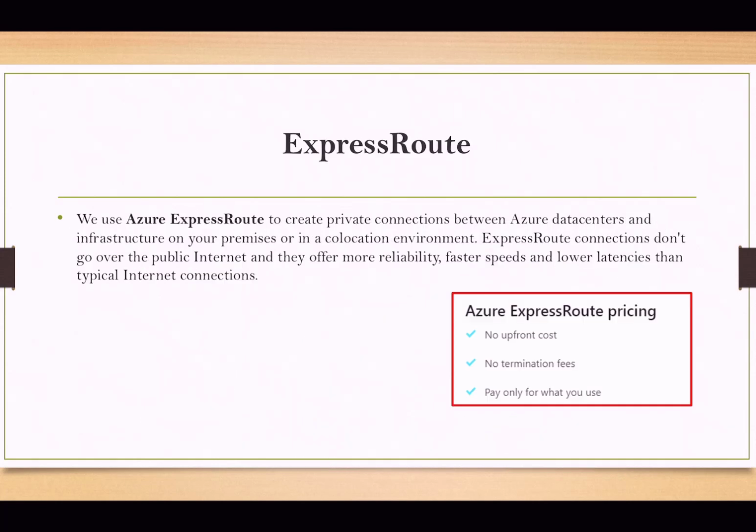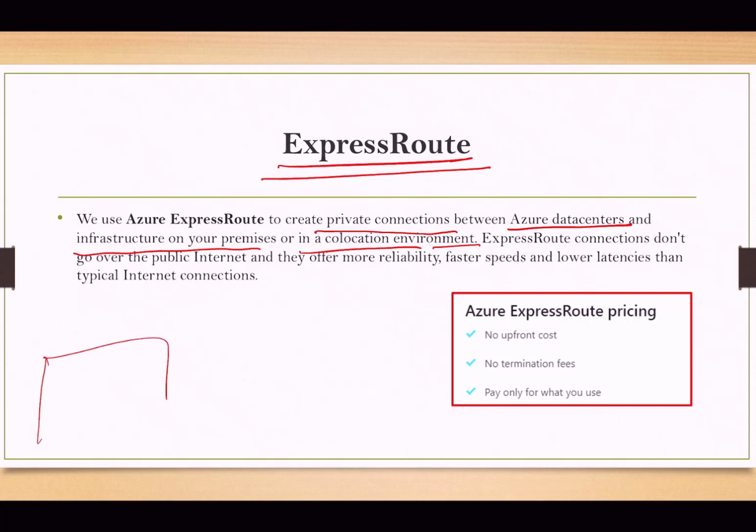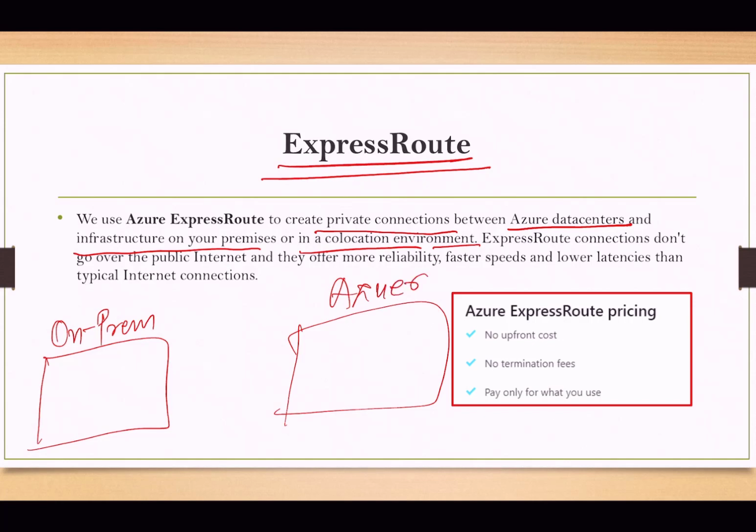Now let's talk about the next component, that is ExpressRoute. In ExpressRoute, it is used to create a private connection between the Azure data center and infrastructure on your premises or in a co-location environment. Just understand, like the previous example, we have the on-prem, then we have Azure. Now you want to connect these services, Azure to your on-prem.